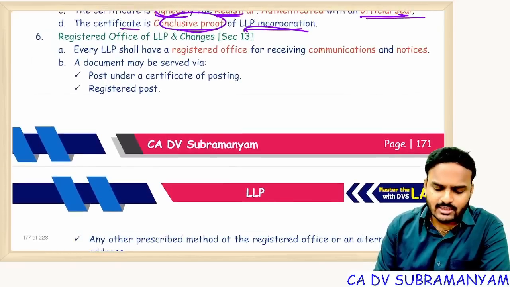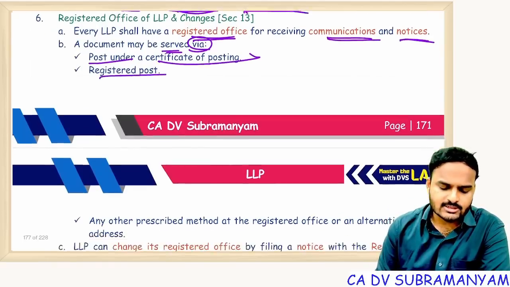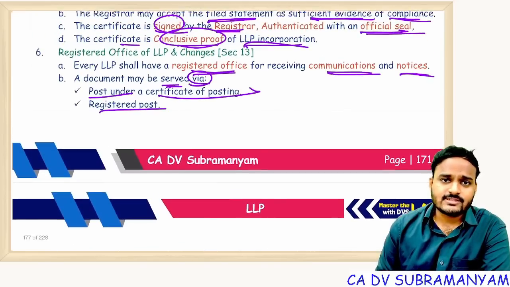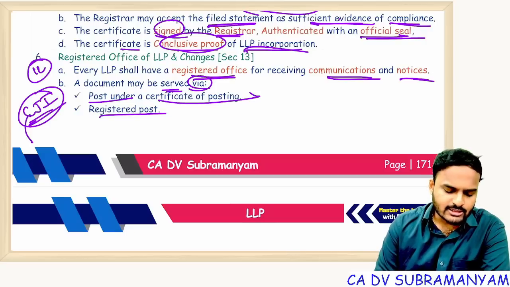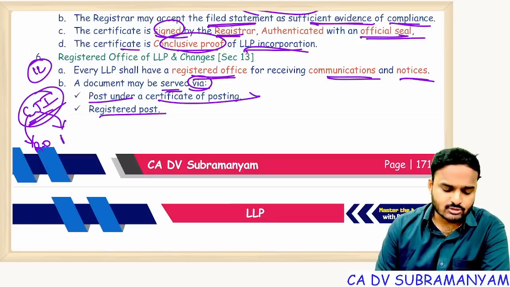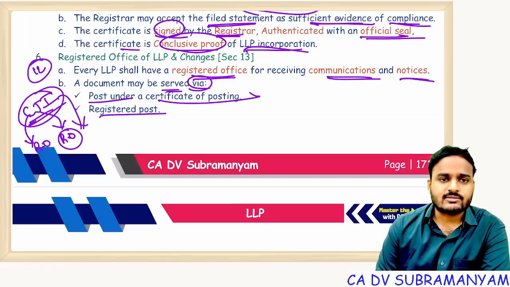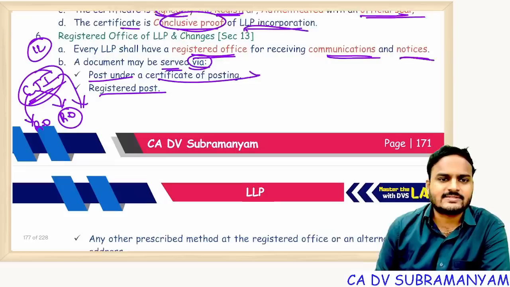Registered office of the LLP and changes. Every LLP shall have a registered office for receiving communications and notices. A document may be served via post under a certificate of posting, or registered post. As for the importance of the registered office, as I told you in section 12 of the Companies Act, remember these 3 points, CJI. C: all communications are addressed to the registered office. J: jurisdiction for filing cases against the LLP is subject to the registered office jurisdiction. I stands for investigation, inspection. All these investigation and inspection activities will happen at the registered office.